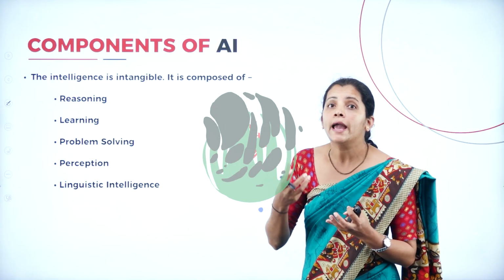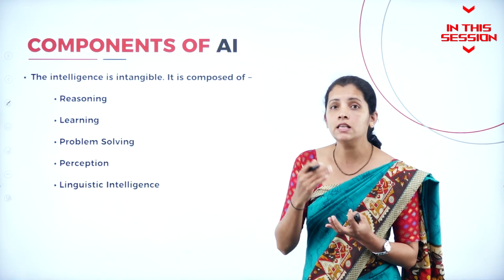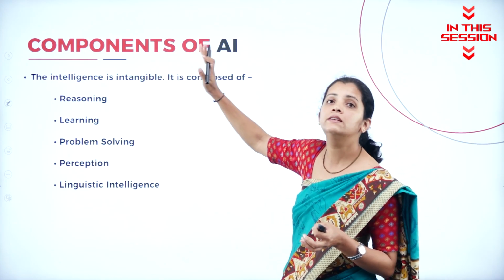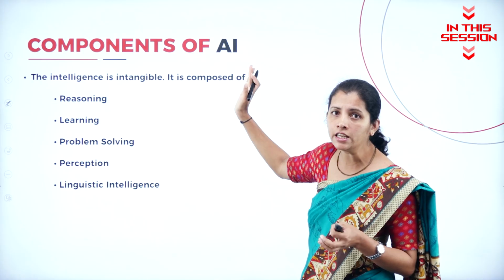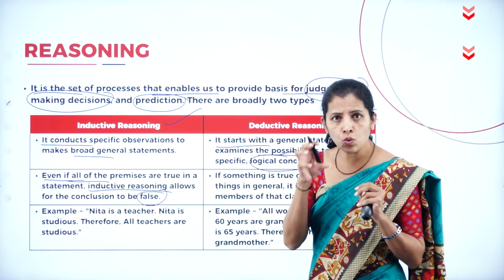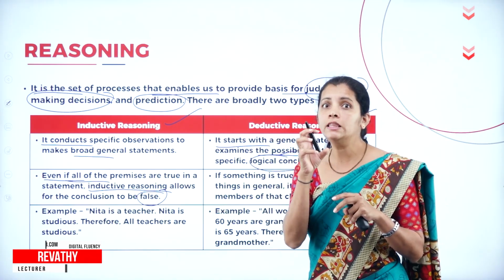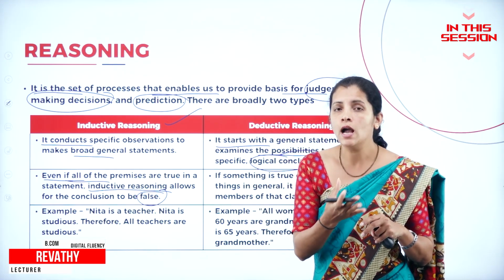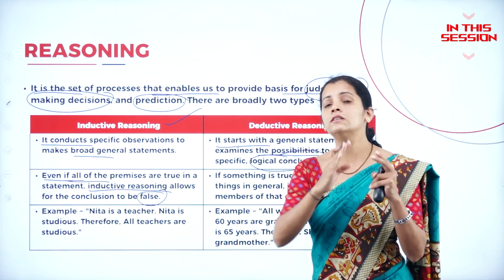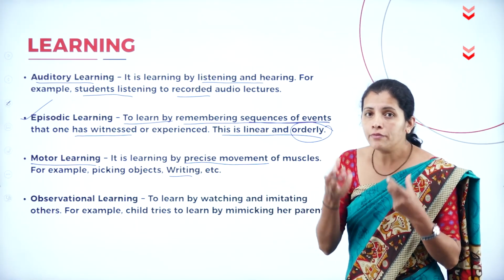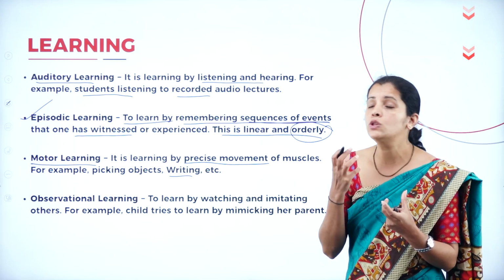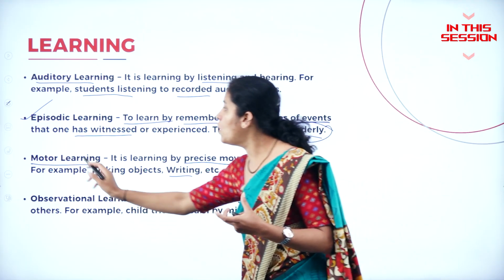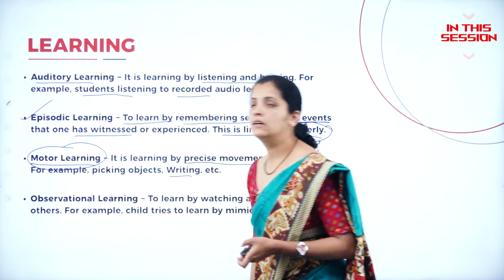To develop AI, what are the things I required? That is itself called components of artificial intelligence. Here, if I'm having true value, I'm going to write the result false. And if I'm having false value, I'm going to write the result true. Whatever the information we are going to gain through the movement of muscles are called motor learning.